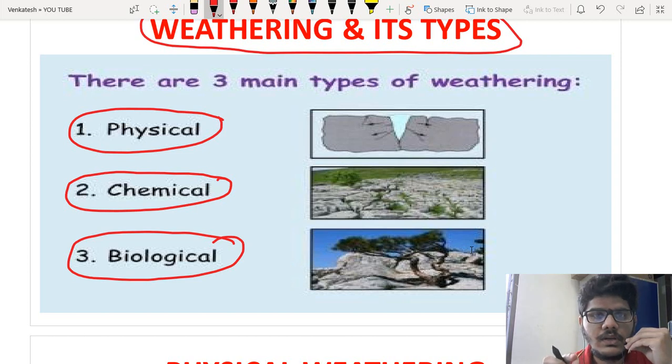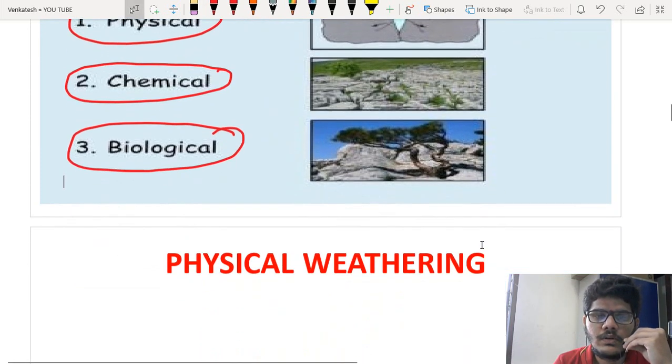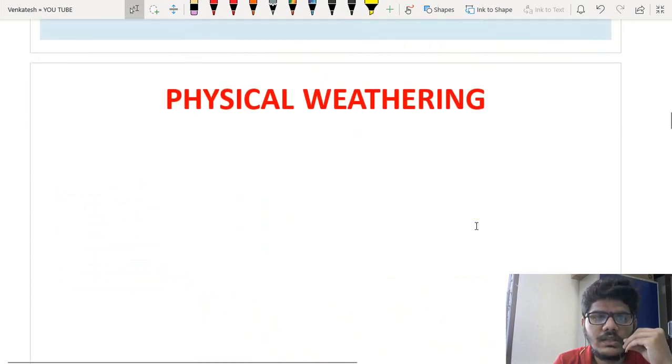If the soil is formed from physical weathering, then its nature is different. If it is formed from chemical weathering, its nature is different. And if it is formed from biological weathering, its nature is different. That means the soil may be organic or inorganic, depending on the process from which it is formed. We will discuss each process of weathering in detail.